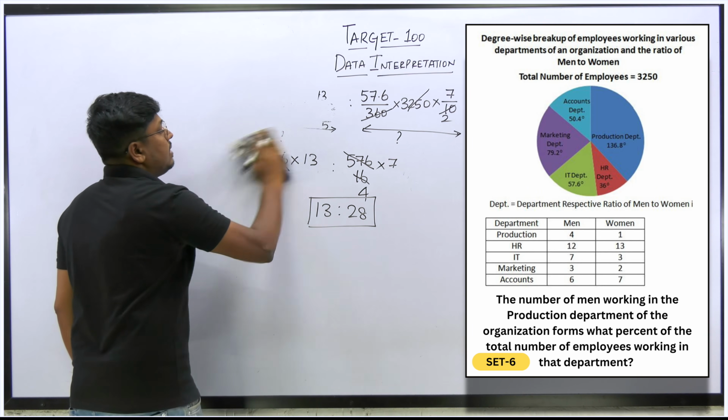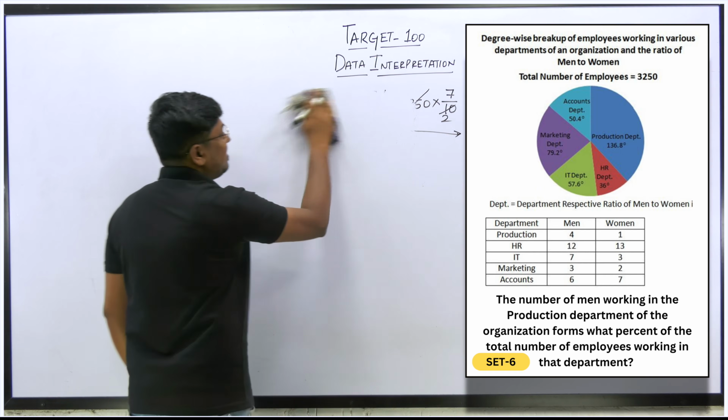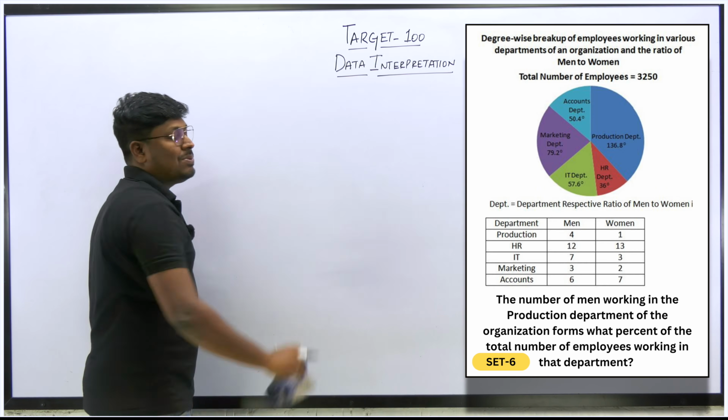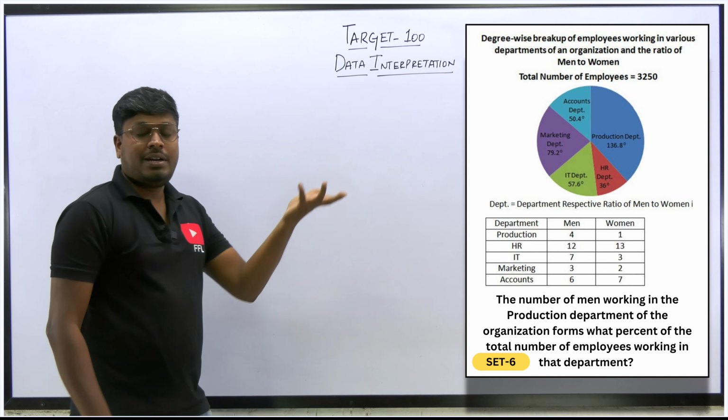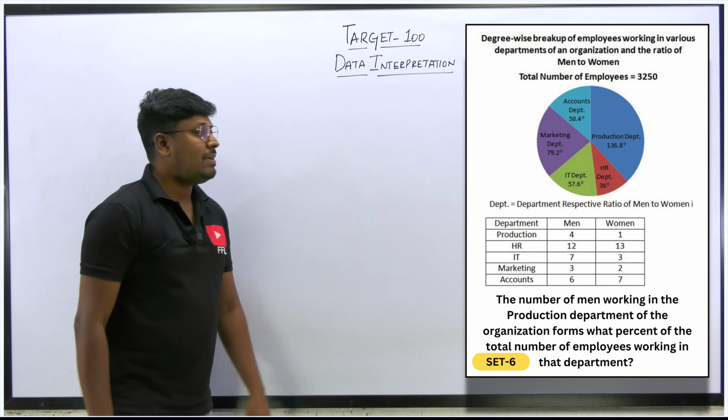That's what I said, right? When you proceed in this way, most of the questions you can solve within 30 seconds. If you practice more, then you don't even want to write the 3250. You already know we are going to cancel it. So most probably we don't want to write all those values, right?